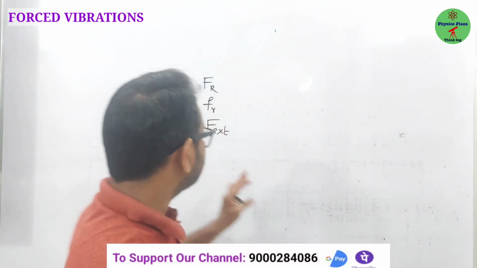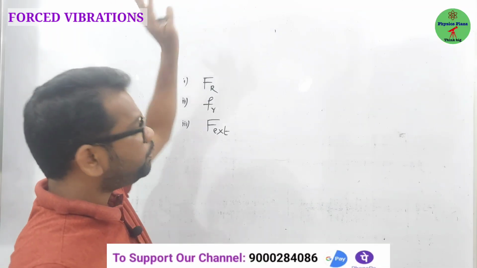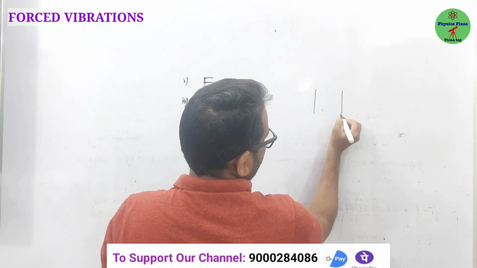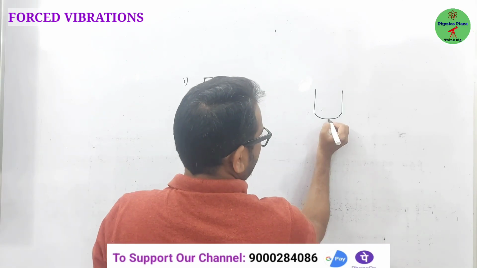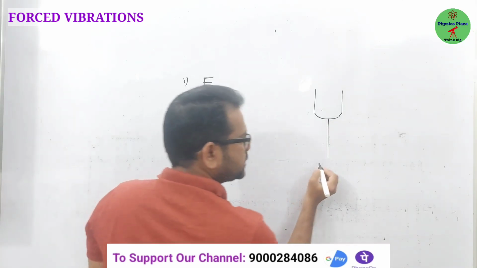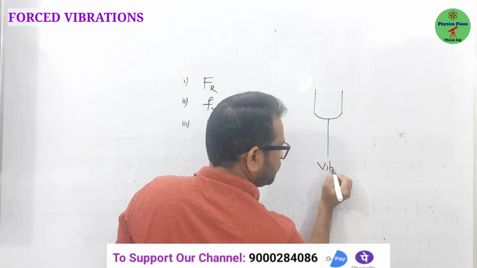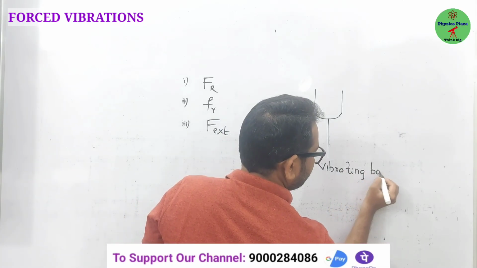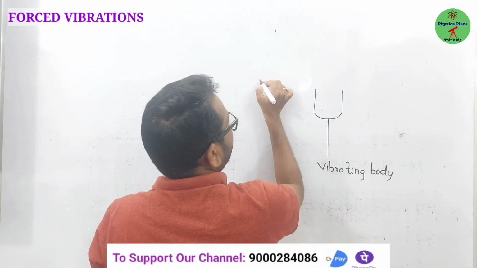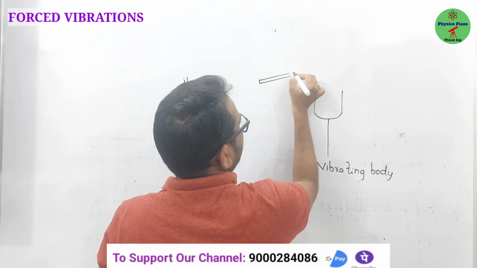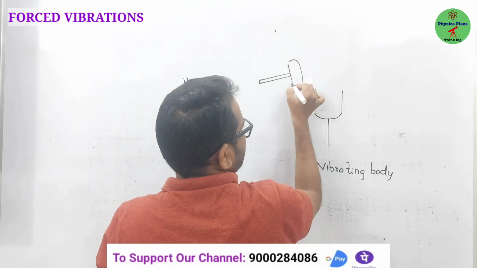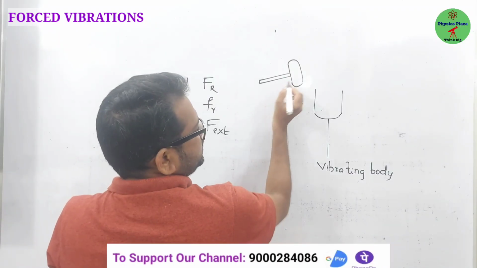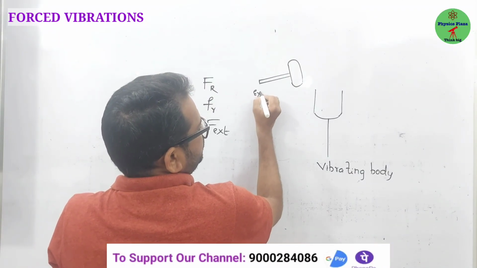Now fine, children, one important thing. Let us take an example: a tuning fork as the vibrating body. This example does not exactly match, but just to give clarity about the concept, let us take a hammer as the external force.